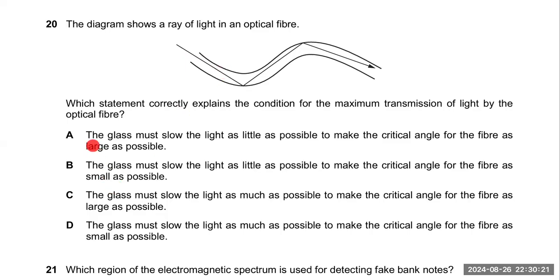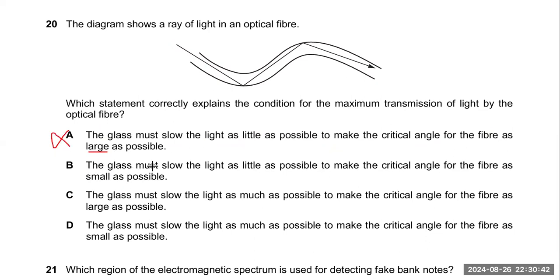Okay, so we have to understand which one is correct. The glass must slow the light as little as possible to make the critical angle for the fiber as large as possible. No, we have to reduce the critical angle. Okay, that is why it is an incorrect option.